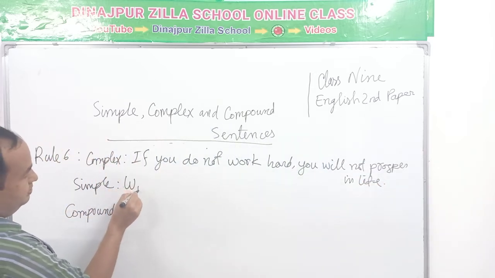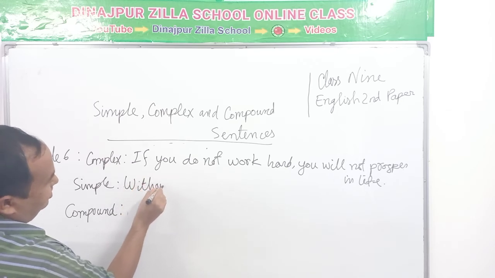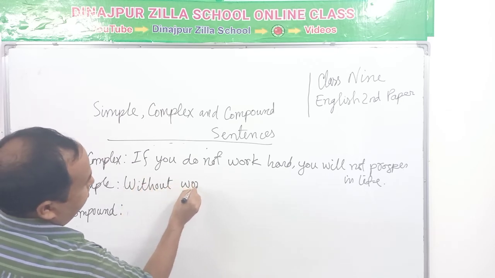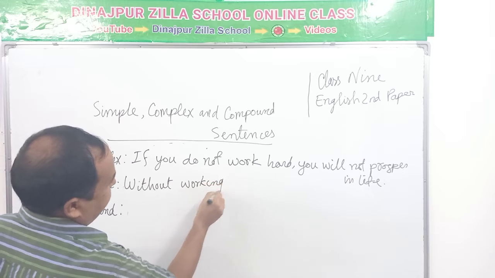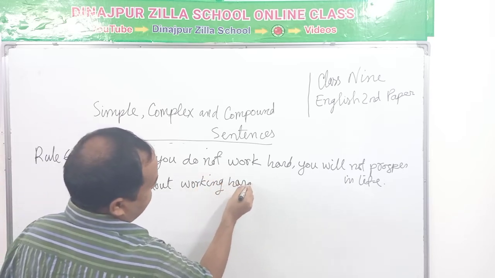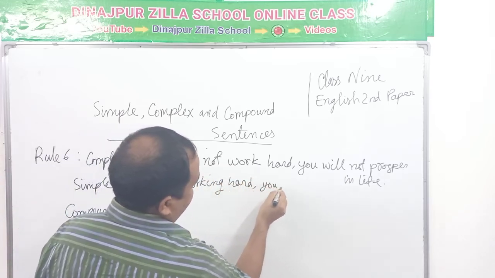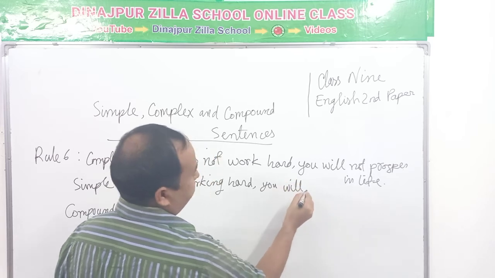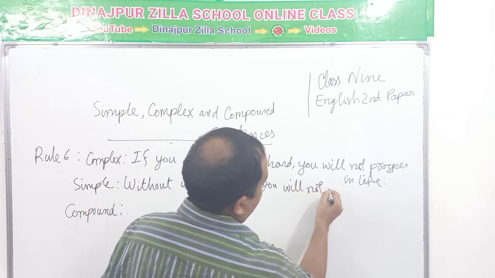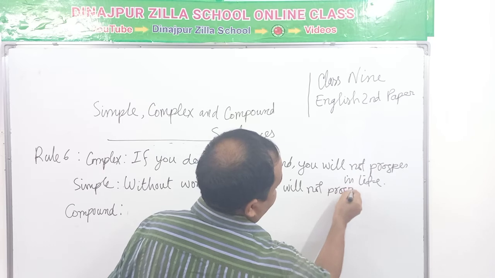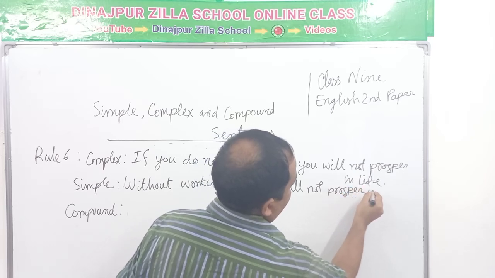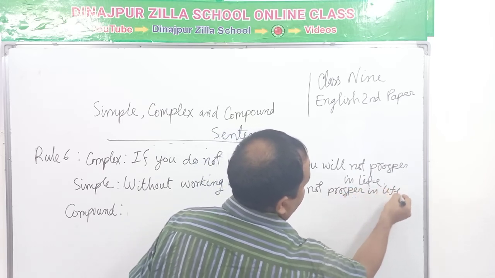Without plus gerund: without working hard, you will not prosper in life.